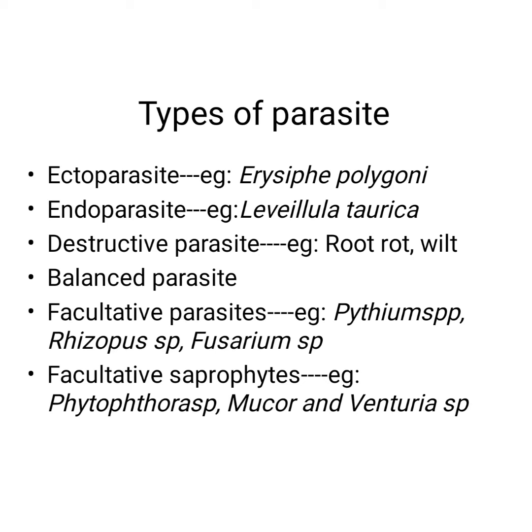What does ectoparasite mean? The parasite that may live on the external surface of the organism. Ecto means outside, you all know very well. That is, the parasite lives on the external surface and takes the nutrition from epidermal and mesophyll cells. Example for this is Erysiphe polygoni.